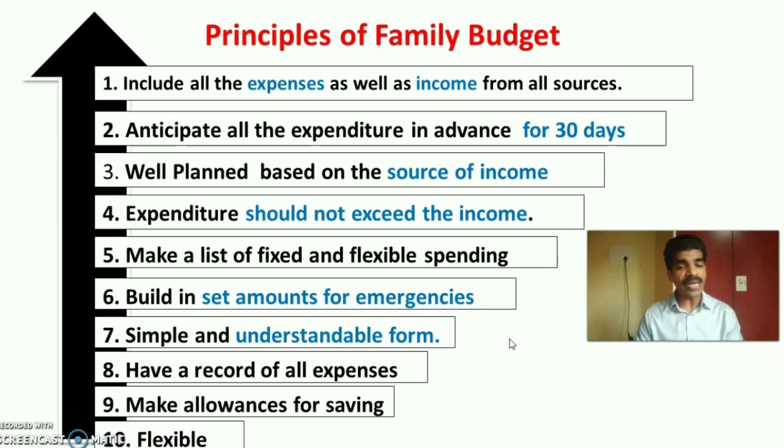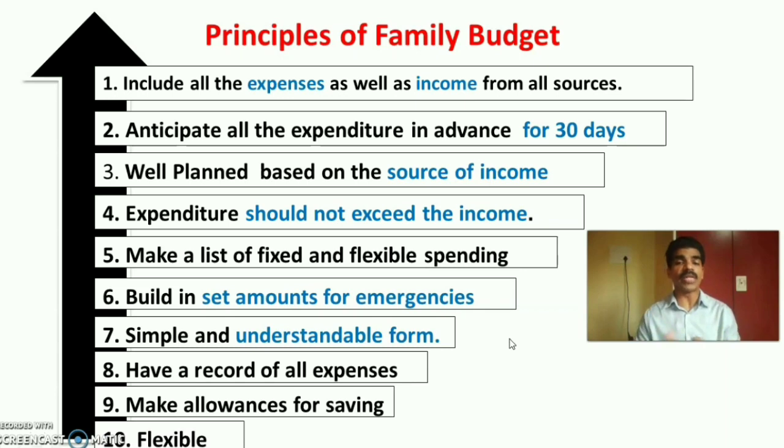Then it should be in simple and understandable form. Family budgeting should be in simple and understandable form for all the family members. Always there should be a record of all expenditure of the family. So family should maintain a record book or a notebook for family budget. Then make allowances for saving. So always find the scope for saving of the money. At least 10% of the budget has to be saved every month. So make allowance for saving.